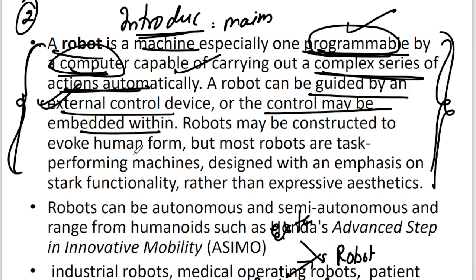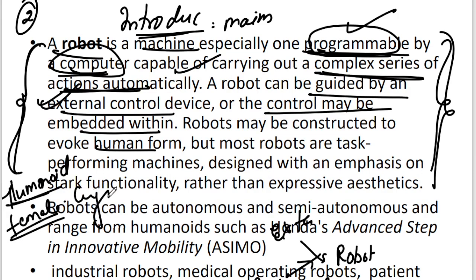Robots may be constructed to evoke a human form, that is called humanoid. What is it called? Humanoid. If a robo is in the form of a female, it is called gynoid. It is called what? Gynoid. So most robots are task performing machines, designed with the emphasis on stark functionality.